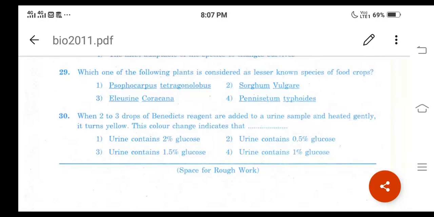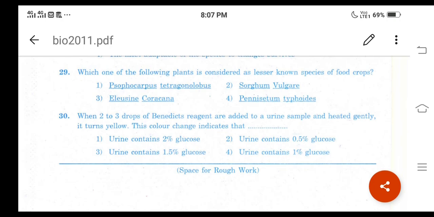Dear students, in the previous YouTube class in KCET 2011 paper, I solved till the 29th question. I will repeat it once again. Which one of the following plants is considered as less known species of food crops? The options are like this.